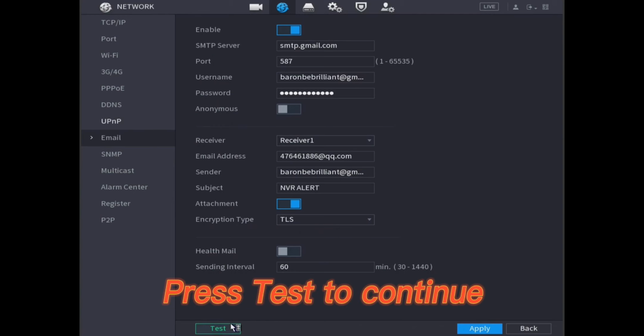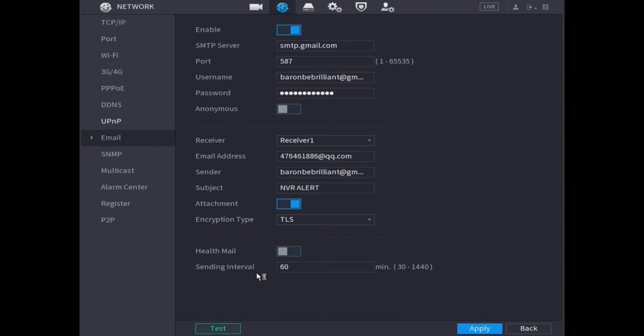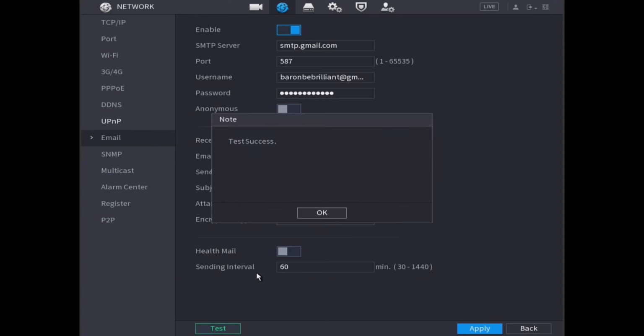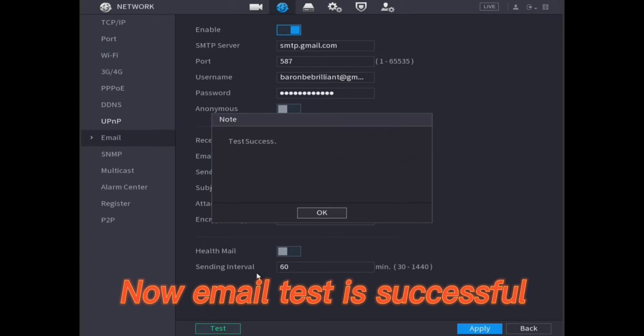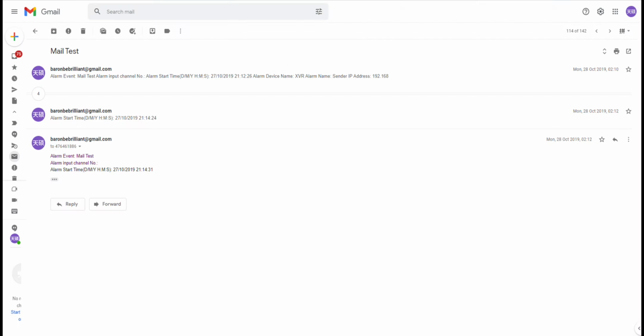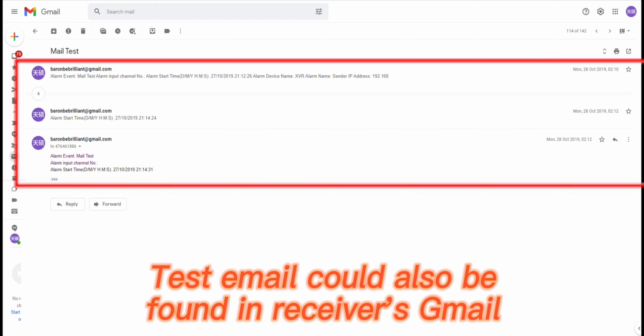Press test to continue. Now email test is successful. Test email could also be found in receiver's Gmail.